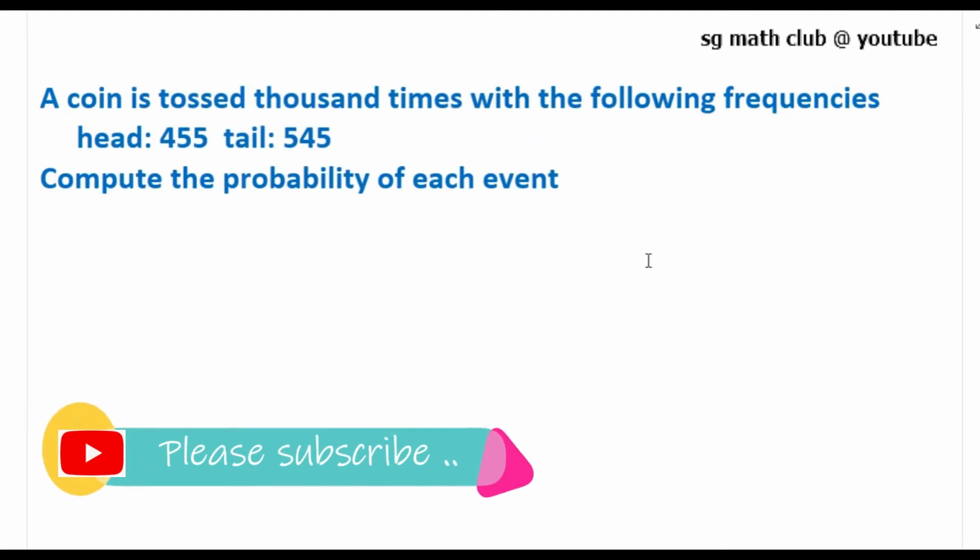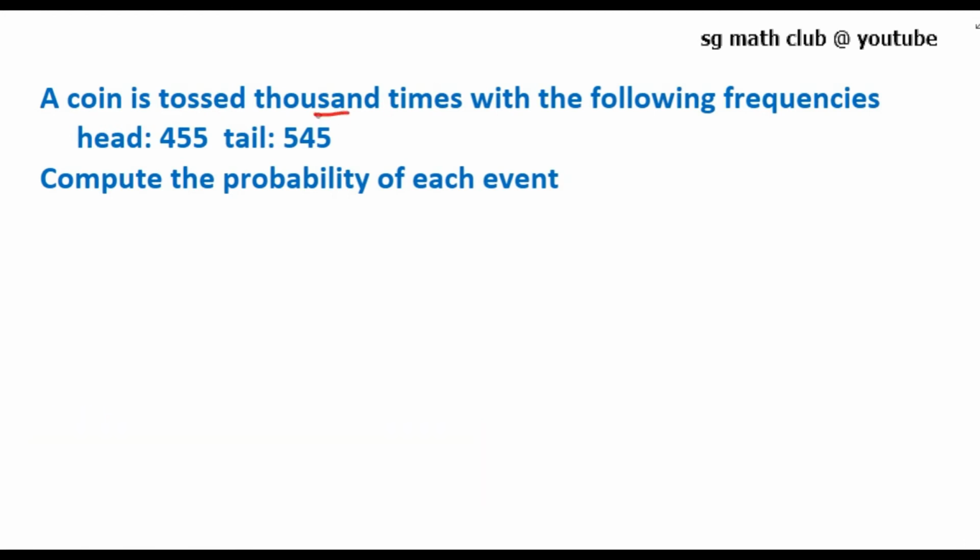Now let's see some of the examples. A coin is tossed 1000 times with the following frequency. Head is 455 and tail 545. The meaning of the statement is, when a coin is tossed 1000 times, head appears 455 times and tail appears 545 times. We need to compute the probability of each event.